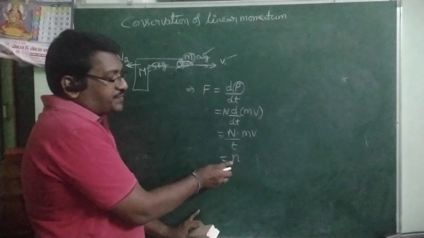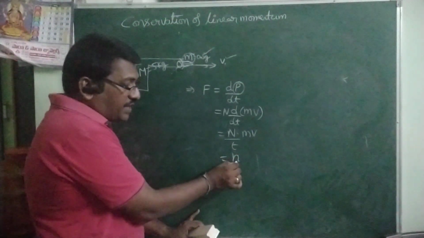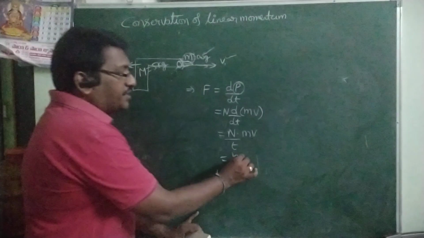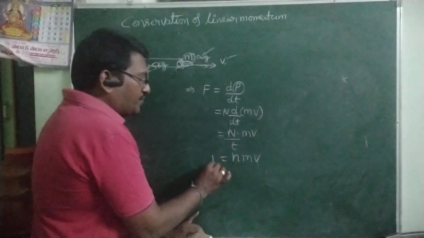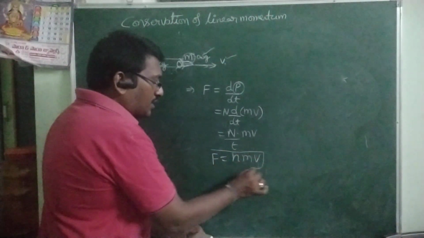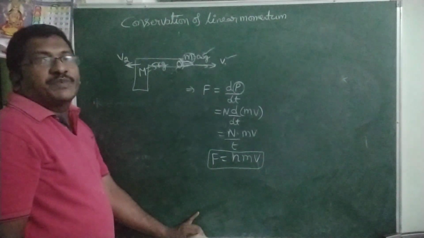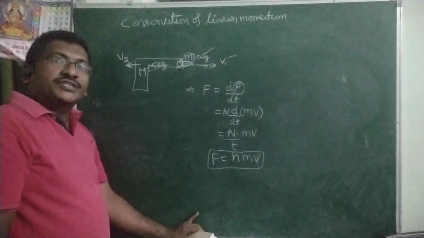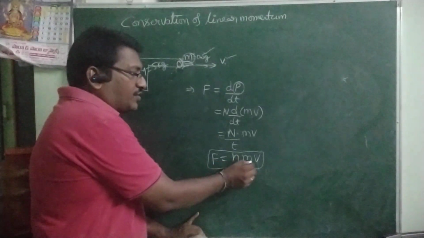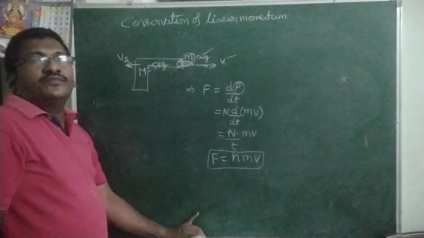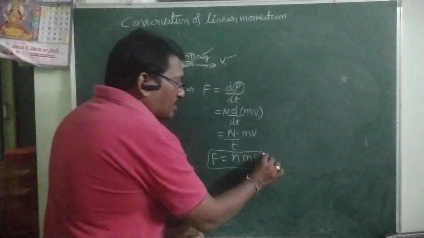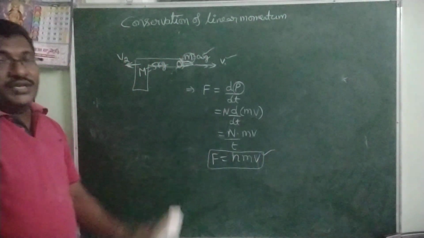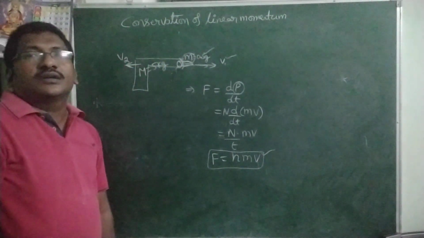So small n means the number of bullets per second. The force acting on the shoulder due to the recoiling speed of the gun when the bullet is moving in the forward direction is given by F equal to n m v.